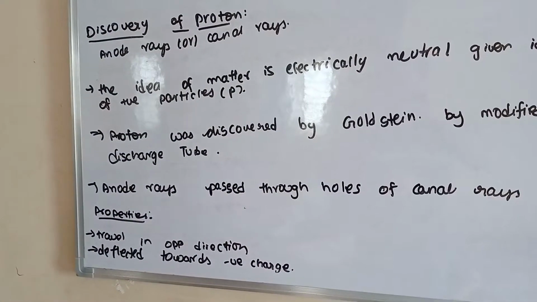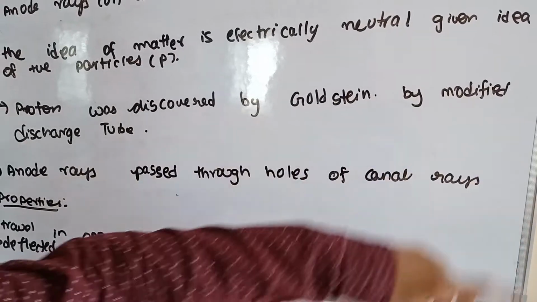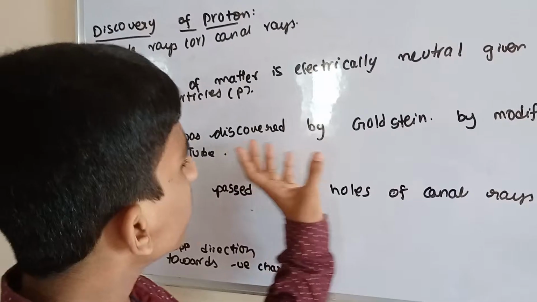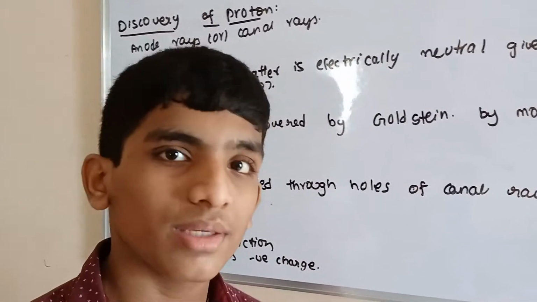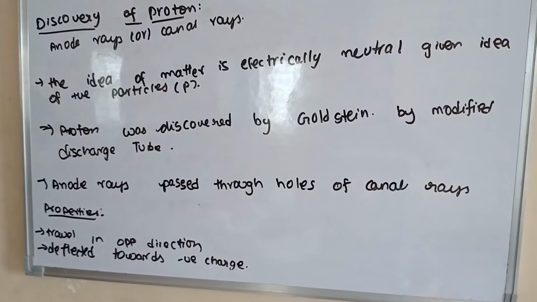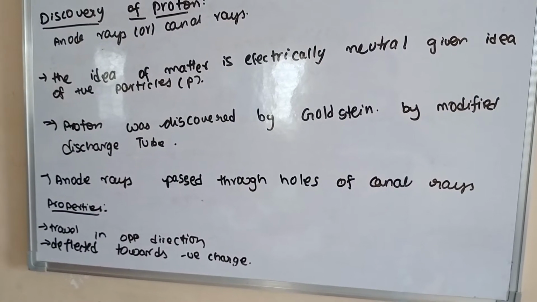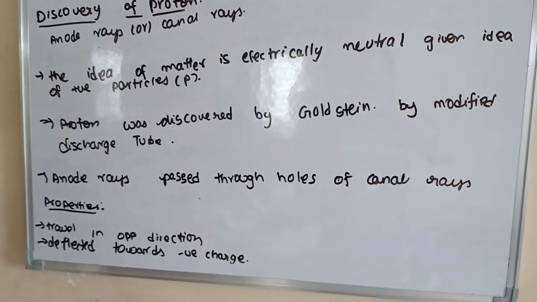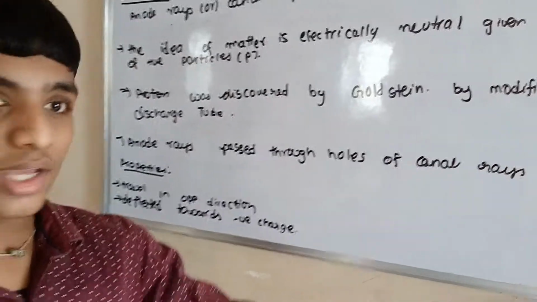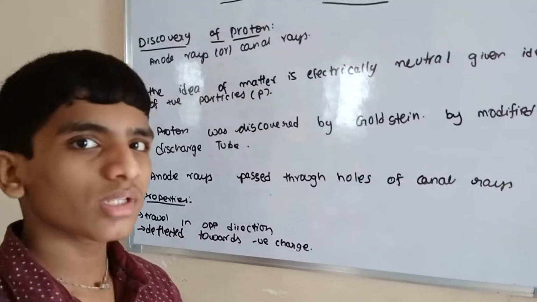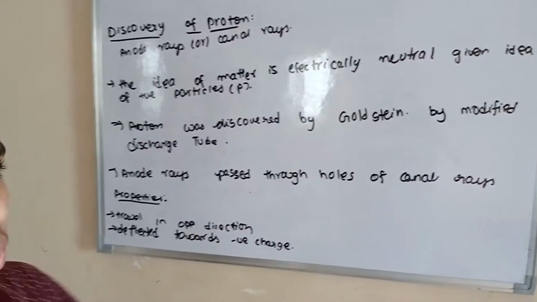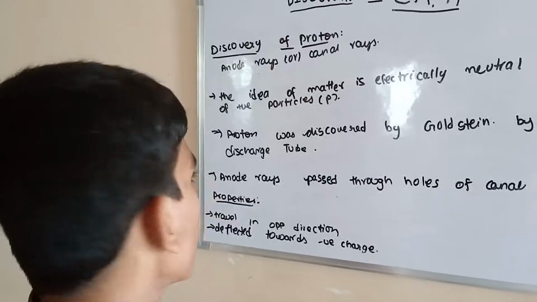Next point, proton was discovered by Goldstein by modified discharge tube. Who discovered it? It was discovered by Goldstein by modified discharge tube. What is a modified discharge tube? Modified discharge tube means that in place of the perforated anode, there will be a perforated cathode. That's it. And the ZnS screen is coated behind the perforated cathode.